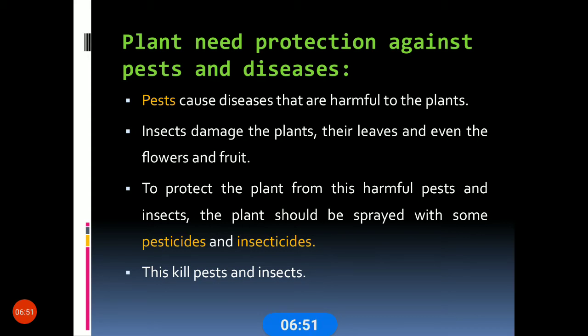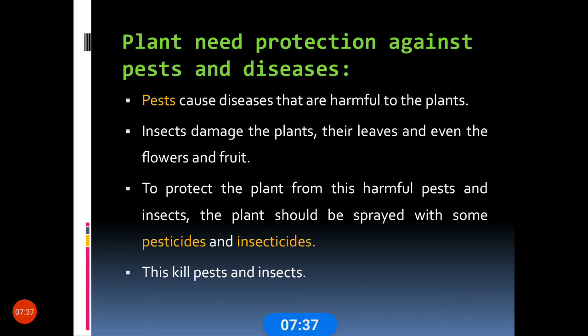Once the insects come onto the plant, they start damaging the plant's leaves, fruits, and flowers. So to protect the plants from these harmful pests and insects, the plants should be sprayed with pesticides and insecticides. These two are the chemicals we spray on the pests and insects to kill them. Just as we use a mosquito coil to kill mosquitoes, the same way to kill the insects and pests in the plants, we use pesticides.